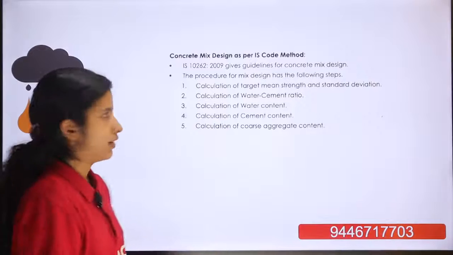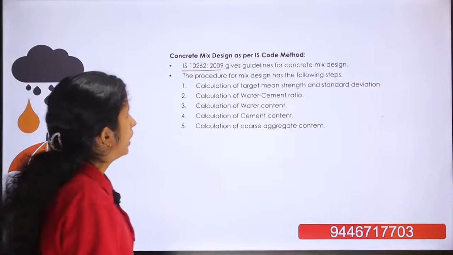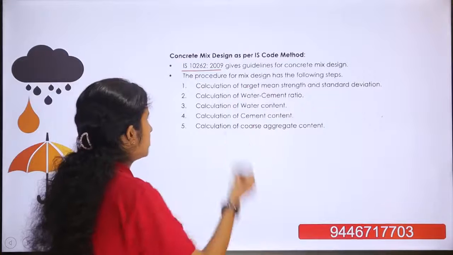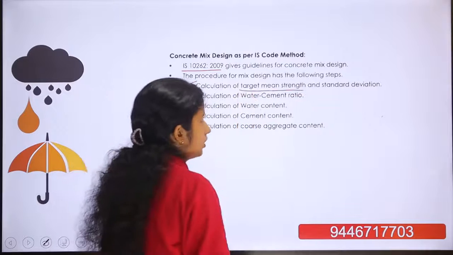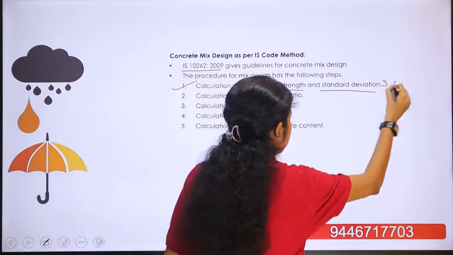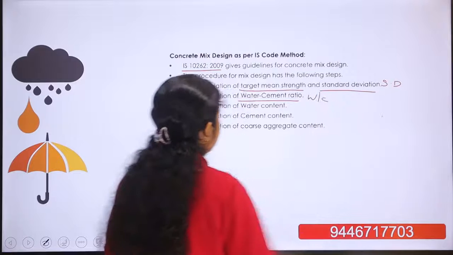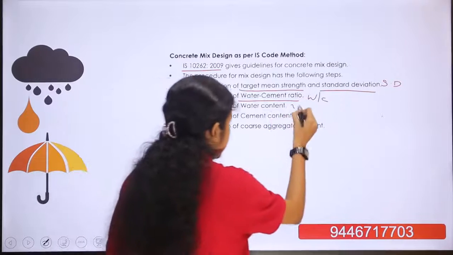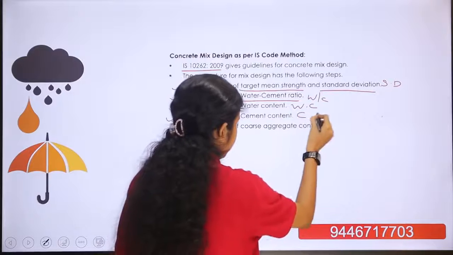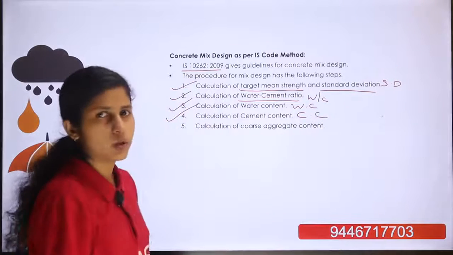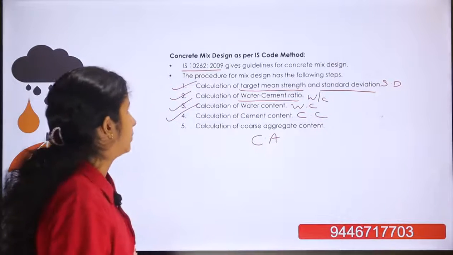Concrete mix design is conducted according to IS 10262:2009, and the steps are: calculation of target mean strength and standard deviation SD, calculation of water cement ratio, calculation of water content, calculation of cement content, and the fifth step is calculation of coarse aggregate content. These are the various steps in the mix design.